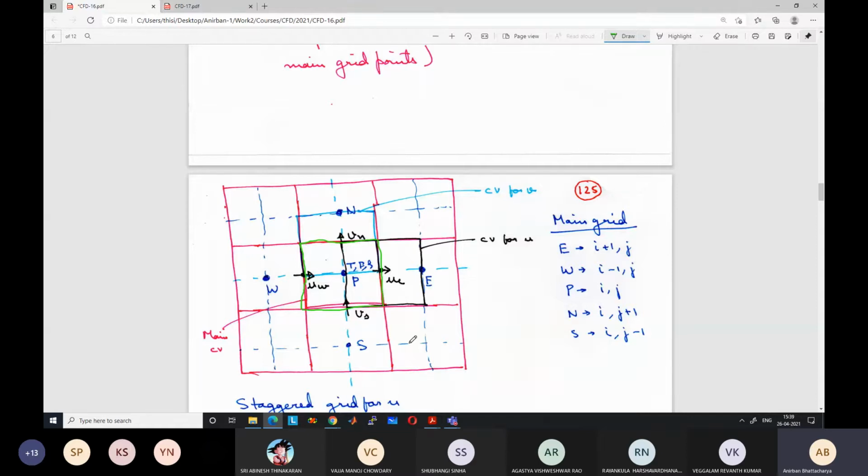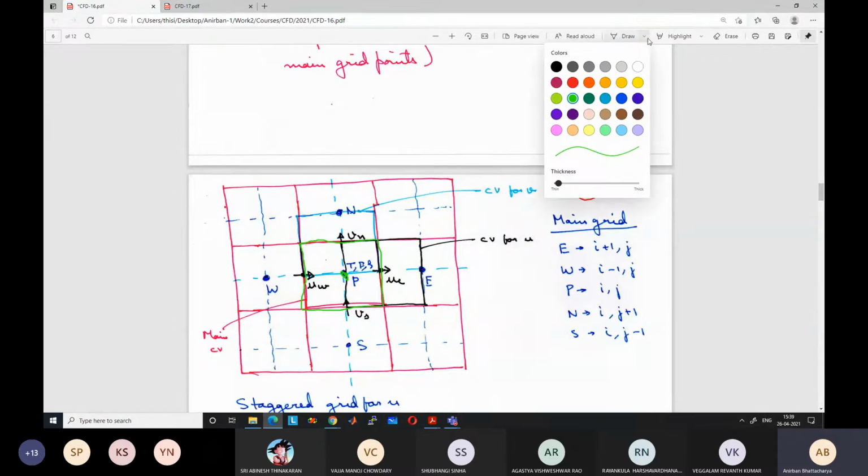However, for the velocity values, we will move the grid points by half a grid. For example, instead of storing the velocity at this grid point and for this control volume, we will make the velocity control volume like this.